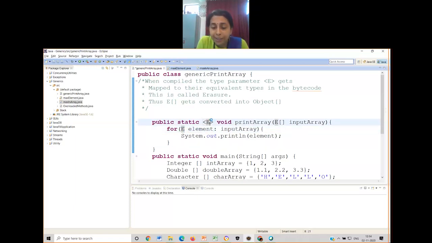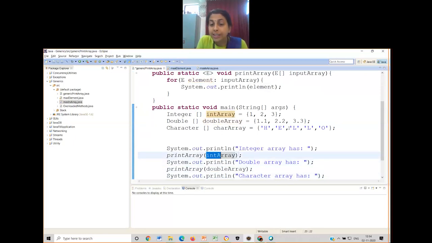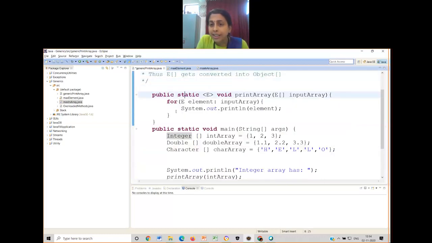So if this capital E receives integer, I'll go to the first function call. What is this? Int array. Int array is of type integer. So when it goes to this formal parameter, this E gets replaced with integer. Obviously, this E will be of type integer. So every element in the integer array from the input array. I hope this is clear for you. I hope no doubts. Please let me know. No doubt, ma'am. No doubts.